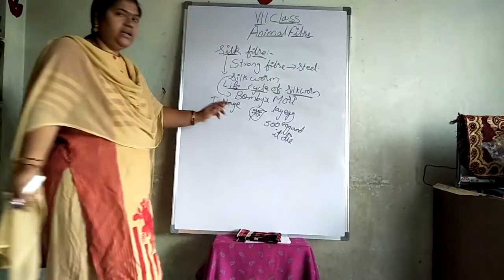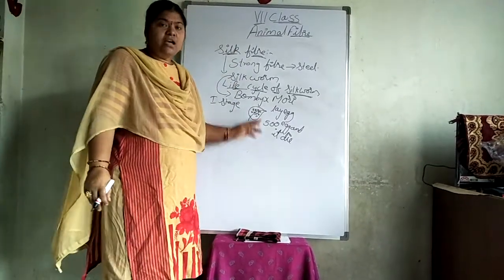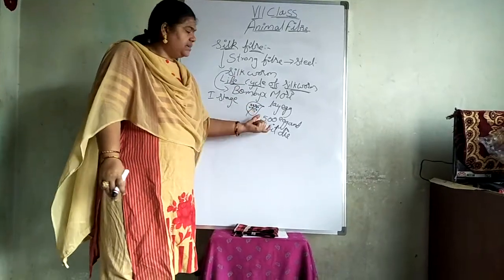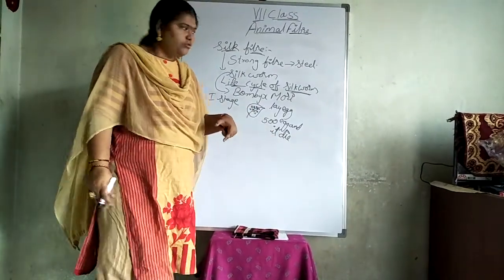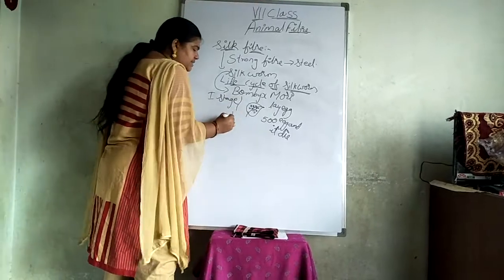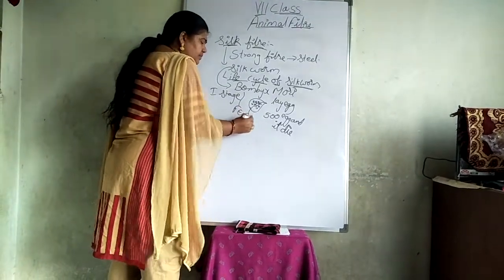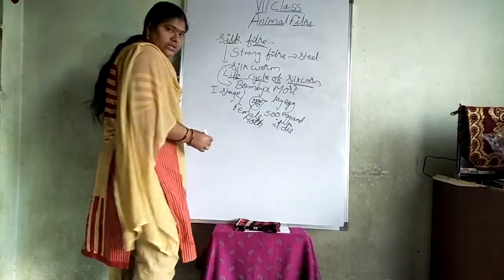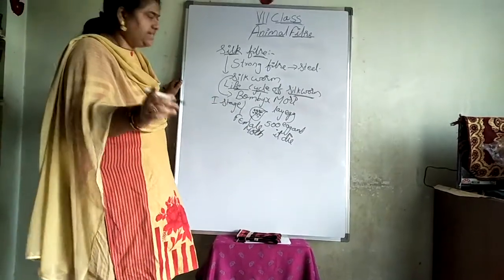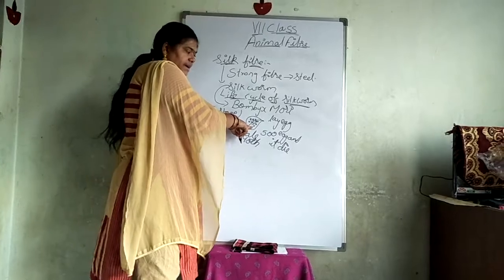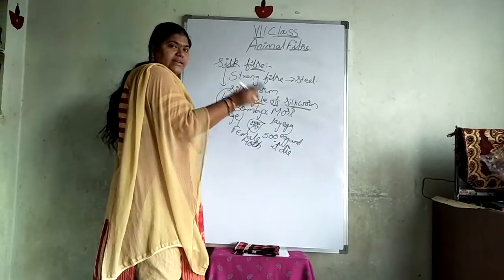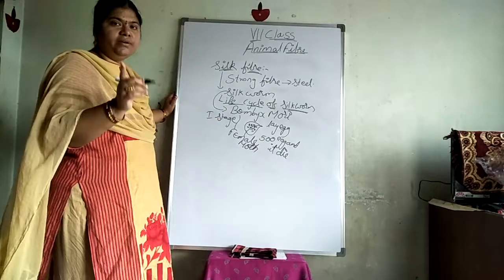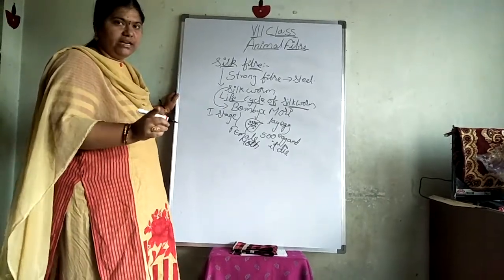Try to understand, the silkworm lays 500 eggs at a time, and it will die. Which silkworm? You have to know that one. It is a female moth. The other name for that one is silk moth. The female moth lays around 500 eggs at one go, and it will die. This is called the first stage in the life cycle of the silkworm.